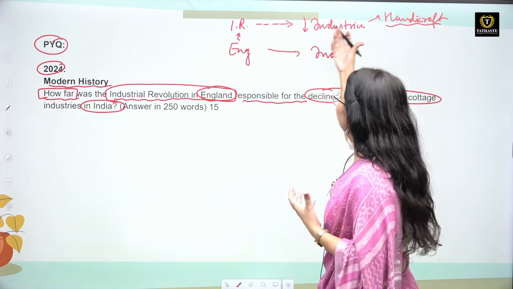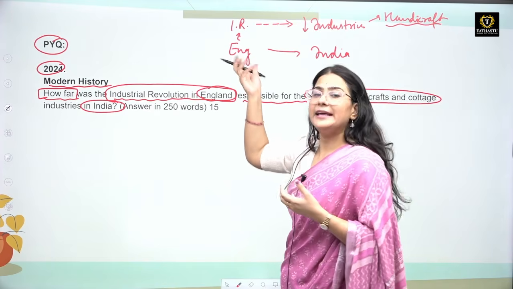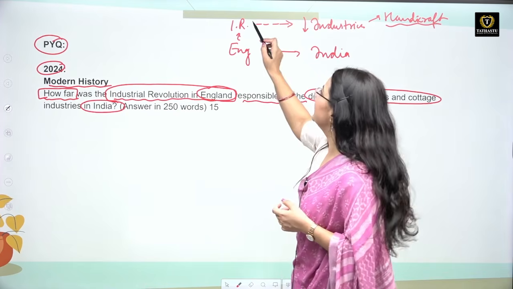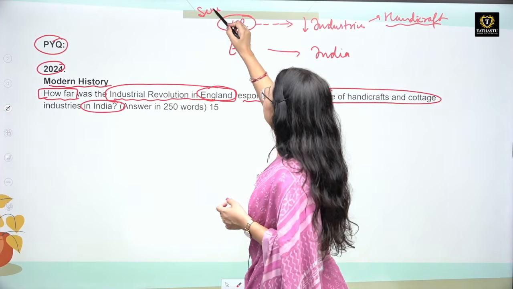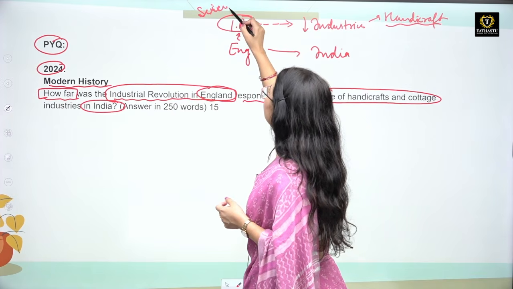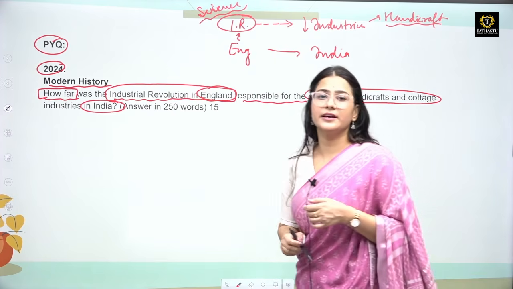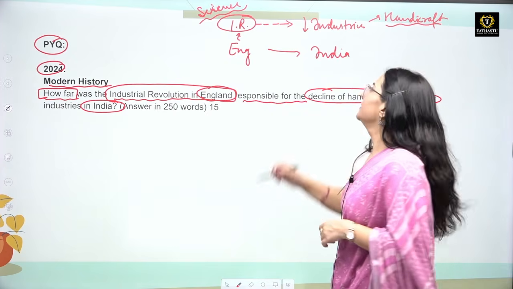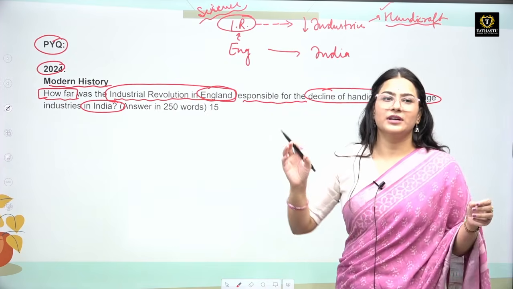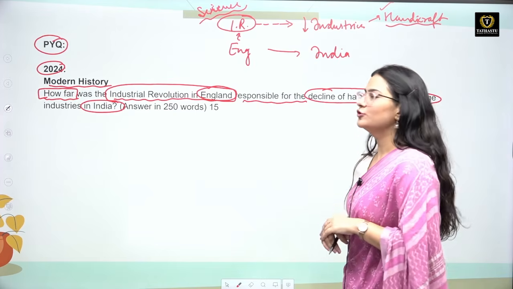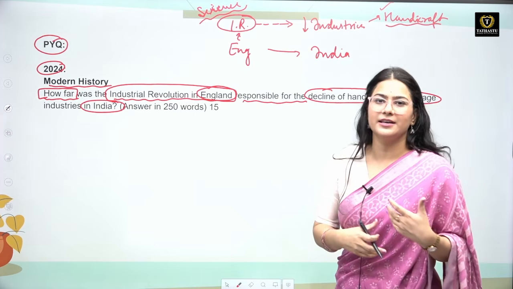Where are there machine made goods? In England there are machine made goods. Why? Because the industrial revolution happened. The science has progressed at such a level that they have created these machines. But in India, obviously products are being made, but most of those products are handmade. मशीन भी इंडिया में जो आती है वो इंग्लैंड से ही आएगी.